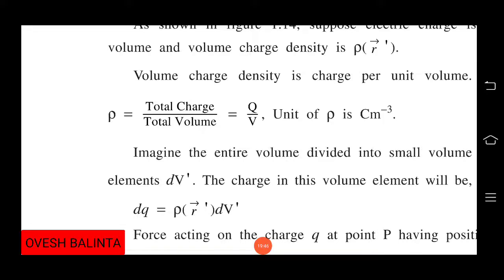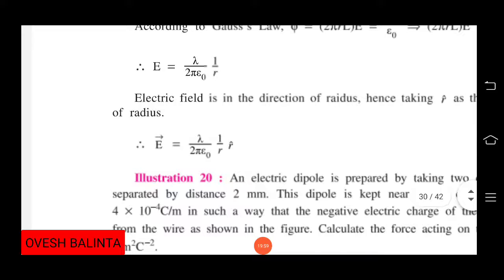So now, first of all, we discussed the uniform volume. Now we are talking about the non-uniform volume. So whenever we are talking about the non-uniform volume, what will happen?